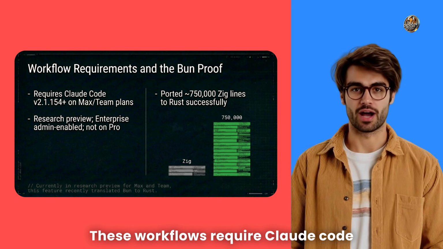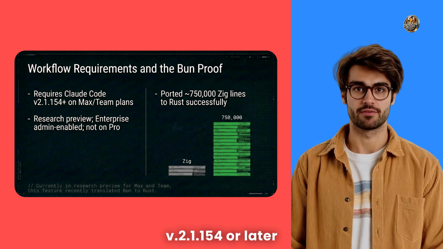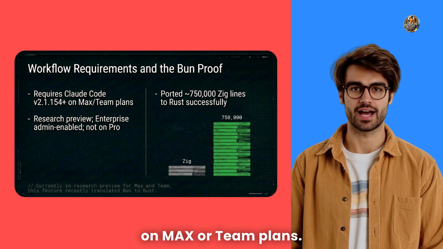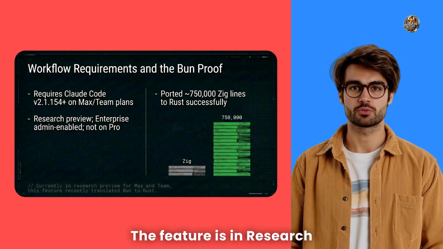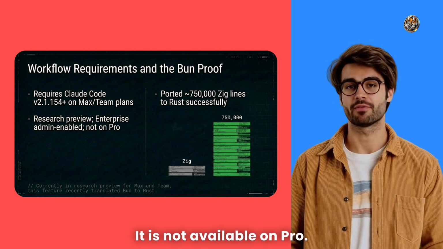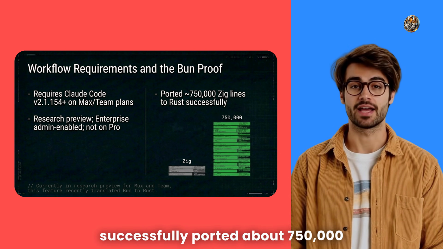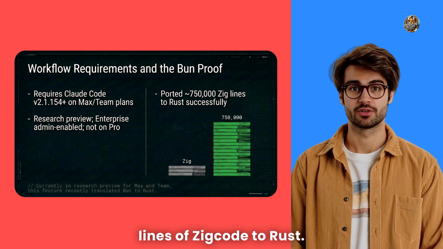These workflows require Claude Code v2.1.154, or later, on Max or Team plans. The feature is in research preview and must be enabled by enterprise admins. It is not available on Pro. In testing, this setup successfully ported about 750,000 lines of Zig code to Rust.